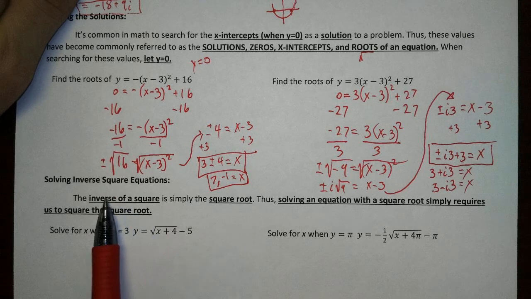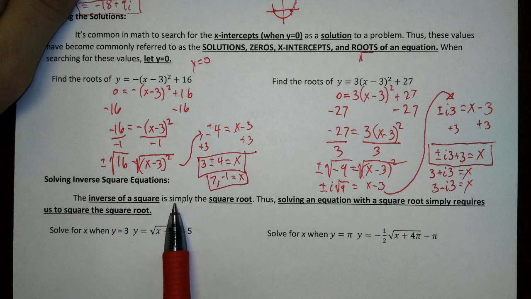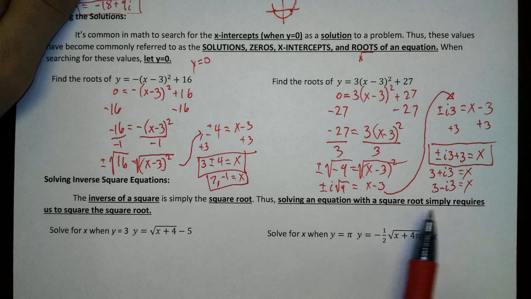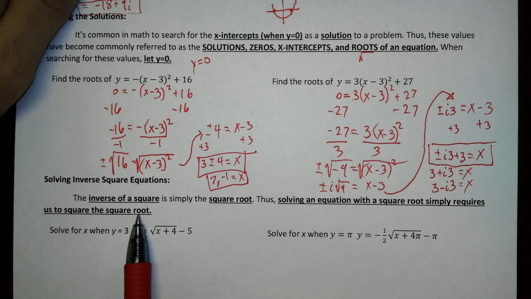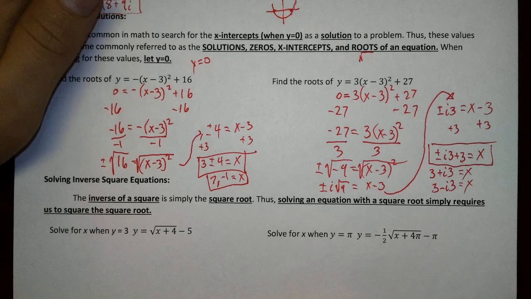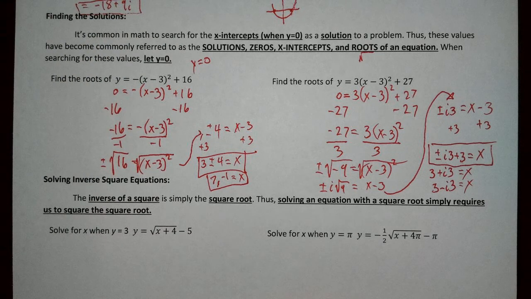So, let's read. The inverse of a square is simply the square root. Thus, solving an equation with a square root simply requires us to square the square root. I just said square a lot, so I wanted to throw another one on there. Wrapping that up, the opposite of a square is a square root, so the opposite of a square root must be a square. Let's keep that in mind when we're solving equations that now have a square root in them.